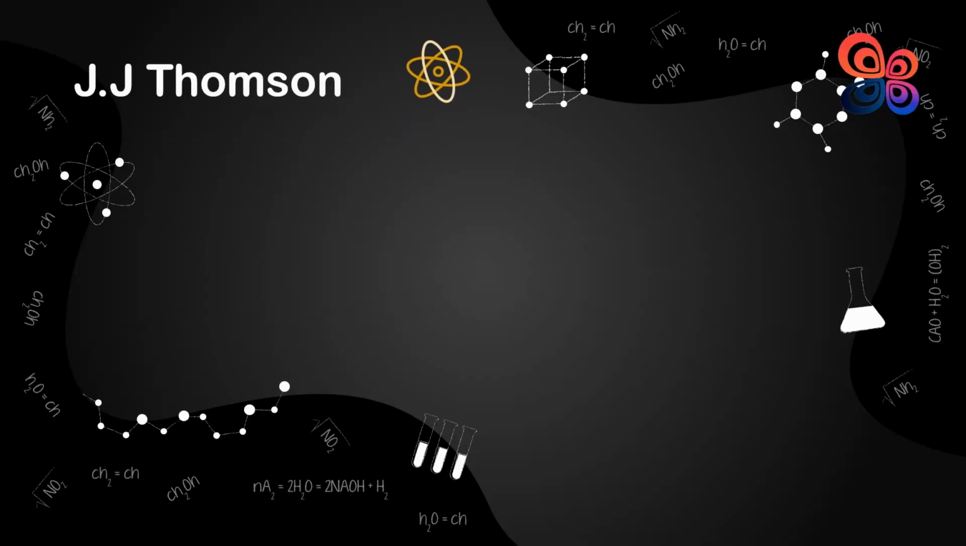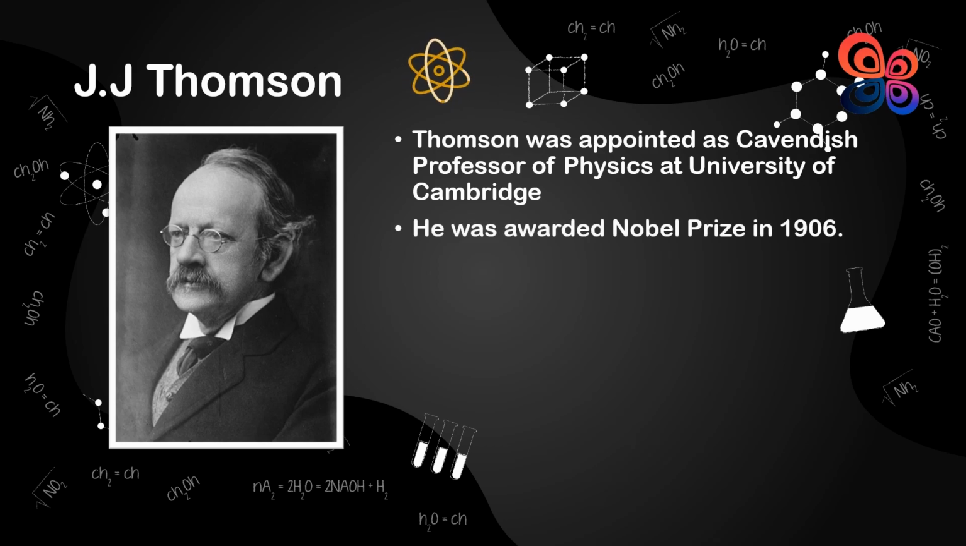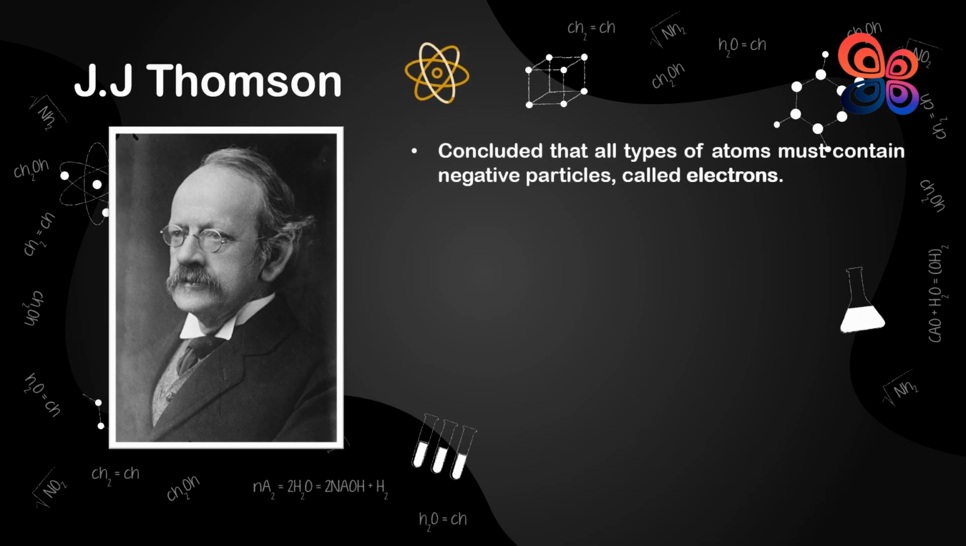Thomson was named the Cavendish Professor of Physics at the University of Cambridge on December 22, 1884. Thomson's research on the conduction of electricity in gases earned him the 1906 Nobel Prize in Physics. In the late 1890s, J.J. Thomson used a cathode ray tube to show that the atoms of any element can be made to produce tiny negative particles. He knew atoms had a negative charge because he could show that they were repelled by the negative part of an electric field. Thus, he concluded that all types of atoms must have the negative particles, which are called electrons.